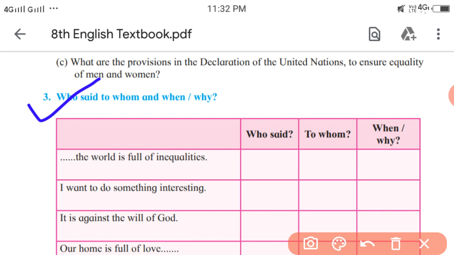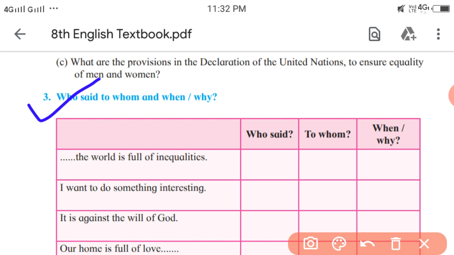The world is full of inequalities. Who says this? That you need to think of. So what is the answer? It is the dialogue of Tomba. To whom did he say it? Lanthoi. Tomba said to Lanthoi. When or why?